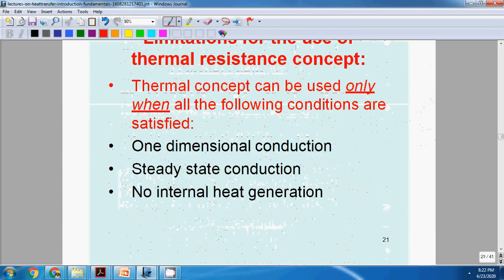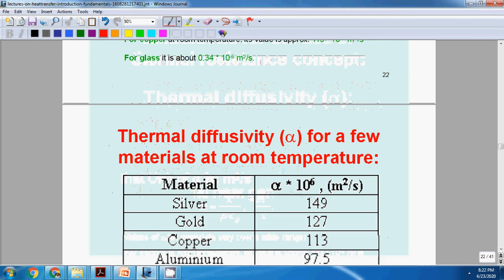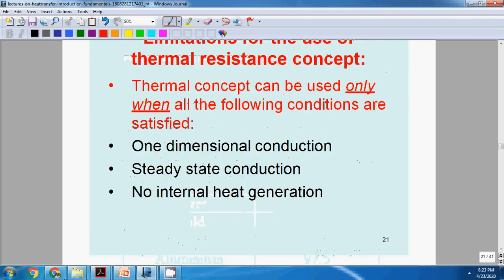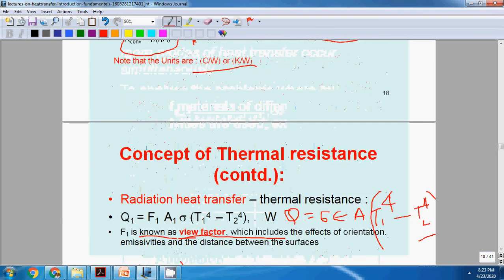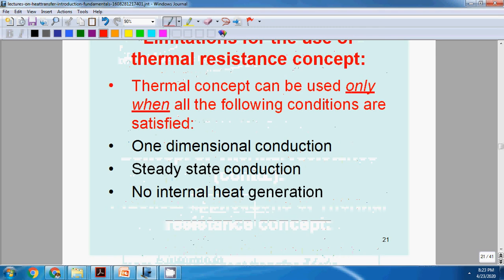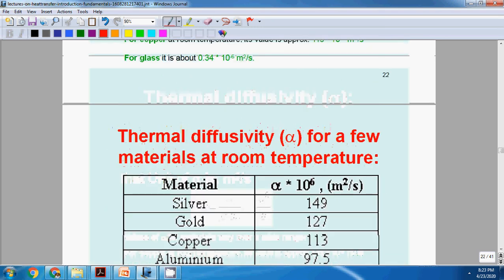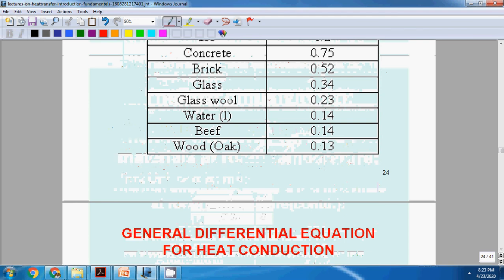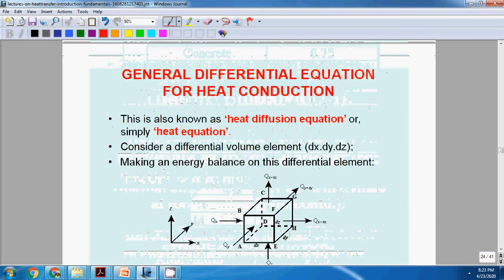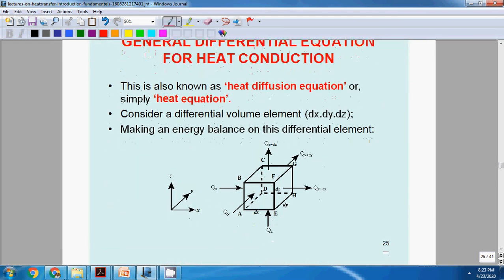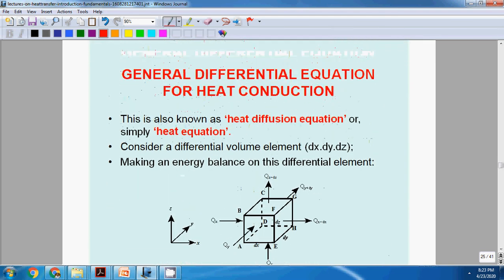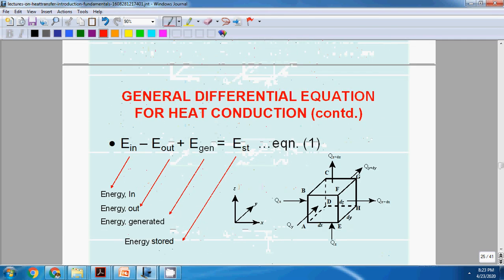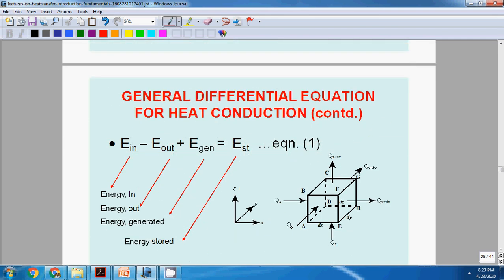Okay, we'll discuss thermal diffusivity further. There is a property called thermal diffusivity. Before going to that property, we'll discuss the three-dimensional conduction equation. In another lecture video, I have derived this equation, the three-dimensional conduction equation.